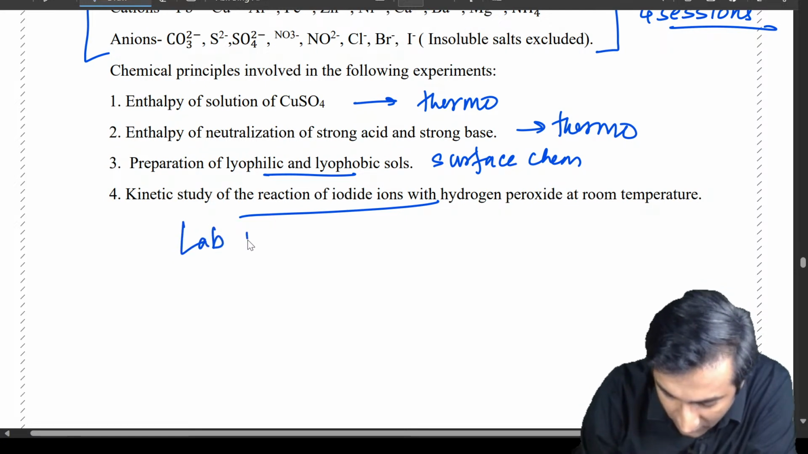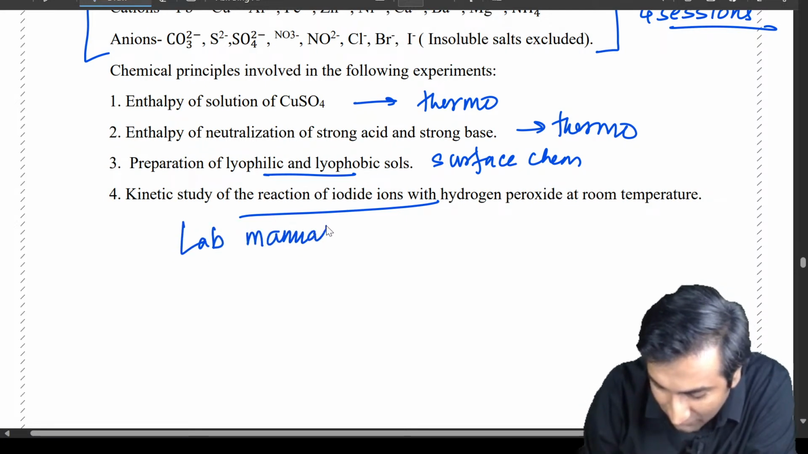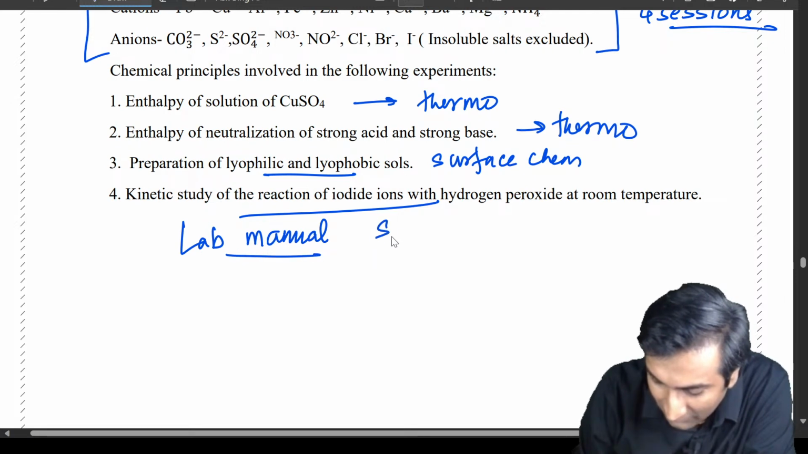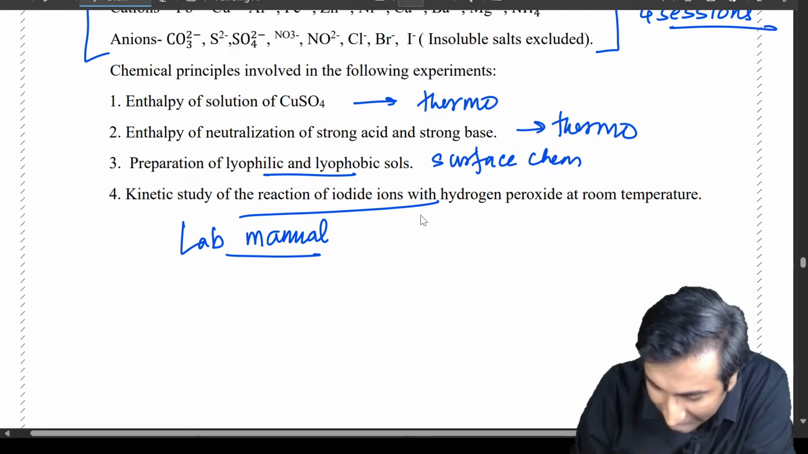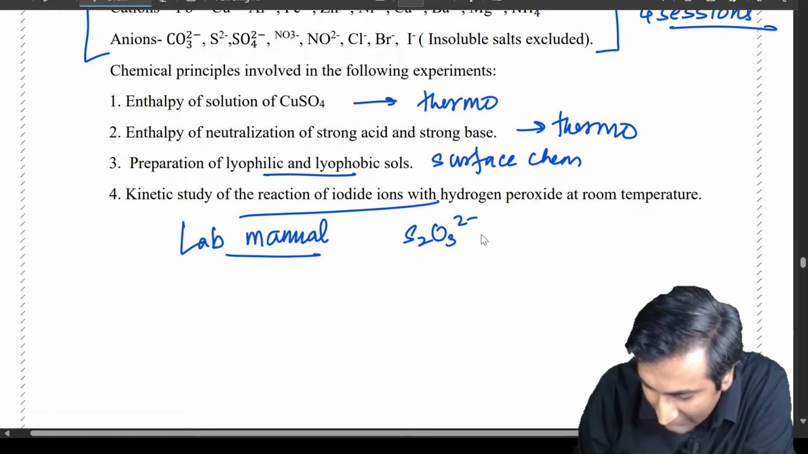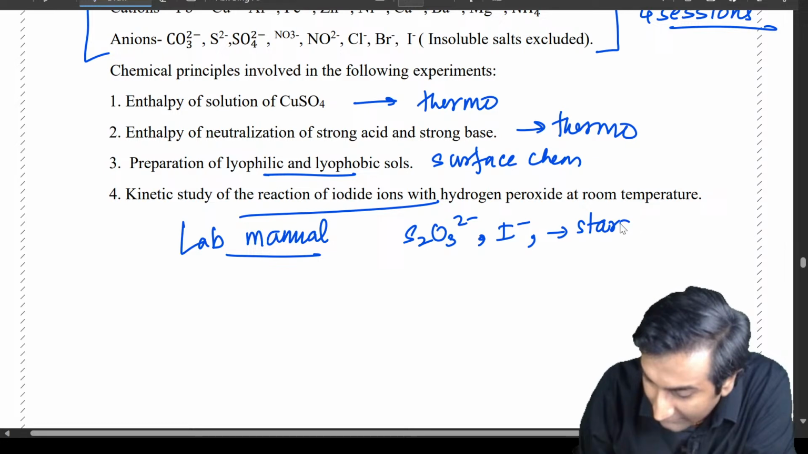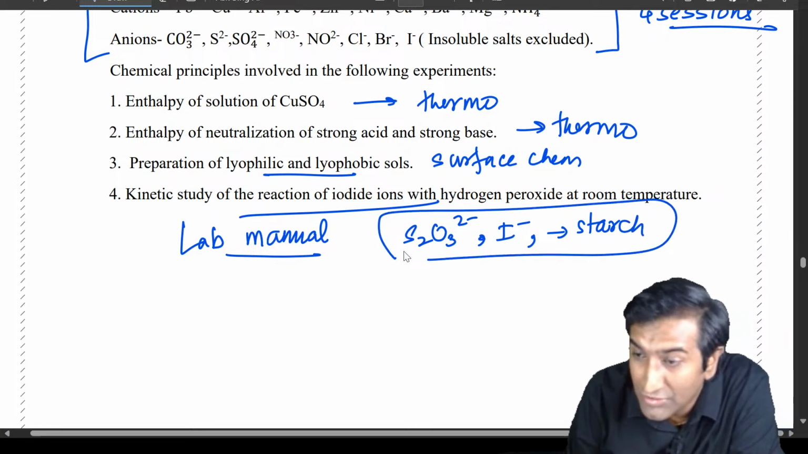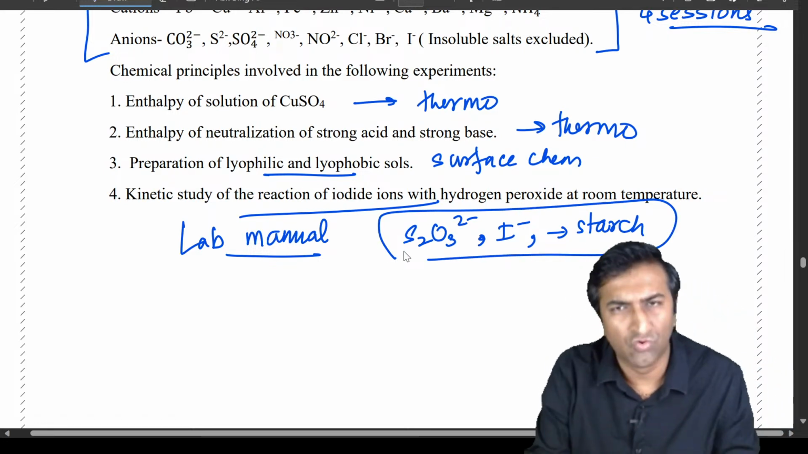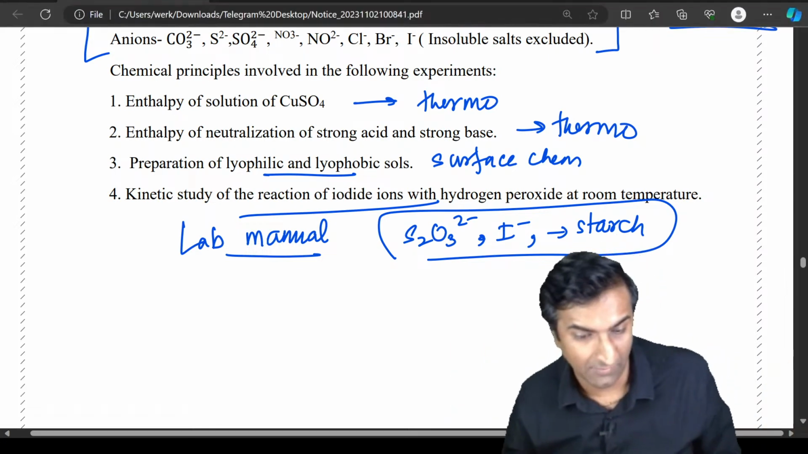This is in your lab manual. Which lab manual? NCERT. Open it there. What is this? It is the thiosulfate thing. Okay, it has S2O3 2 minus ions, it has iodine ions, it has starch, etc. Its skeletal reaction, which we have covered in redox, this particular H2O2, okay, we will do it, it's no big deal.